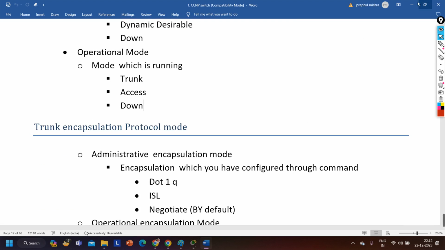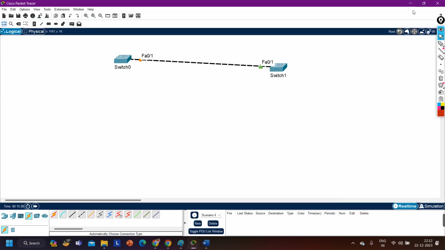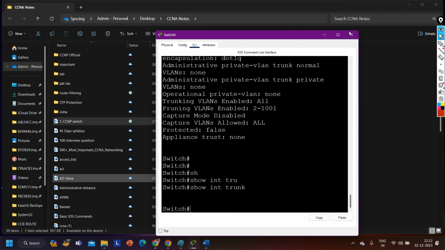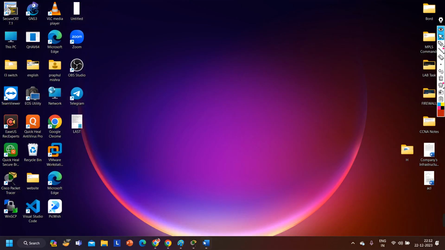Then again we have the encapsulation protocol. So this is all about the DTP protocol. Tomorrow we will implement it.